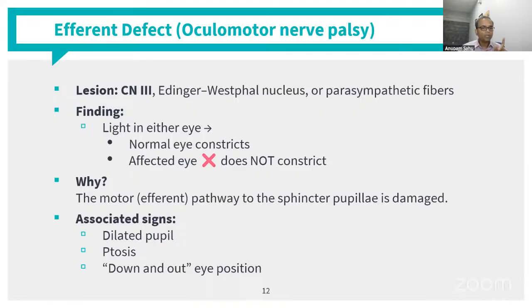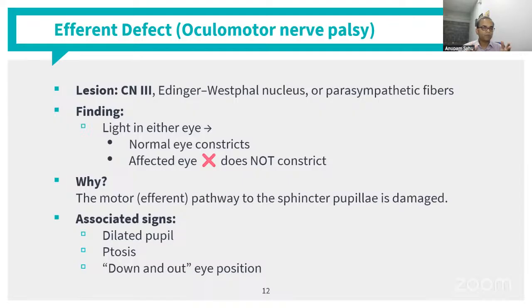And the motor efferent pathway to the sphincter pupillae is damaged, so that eye which is not reacting to either direct or consensual is having the efferent pathway defect. I hope that this difference is clear. This is a very important difference, that we need to identify whether the afferent pathway is involved or the efferent pathway is involved. Once we identify that, we are already able to remove certain things from our diagnosis. And there will be associated signs, of course, we'll come to that later.